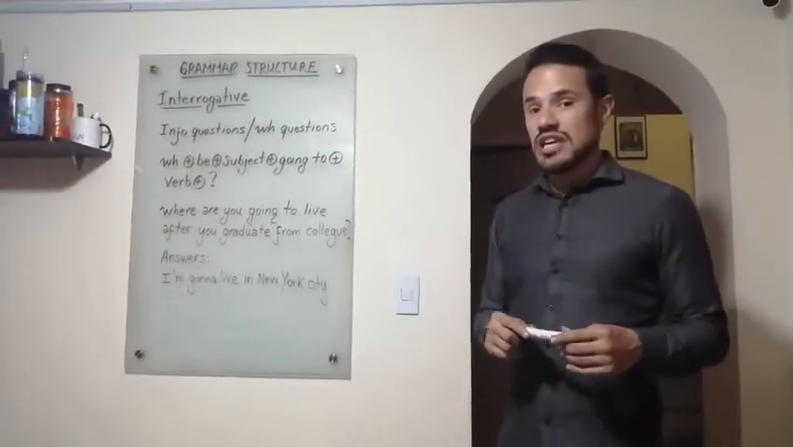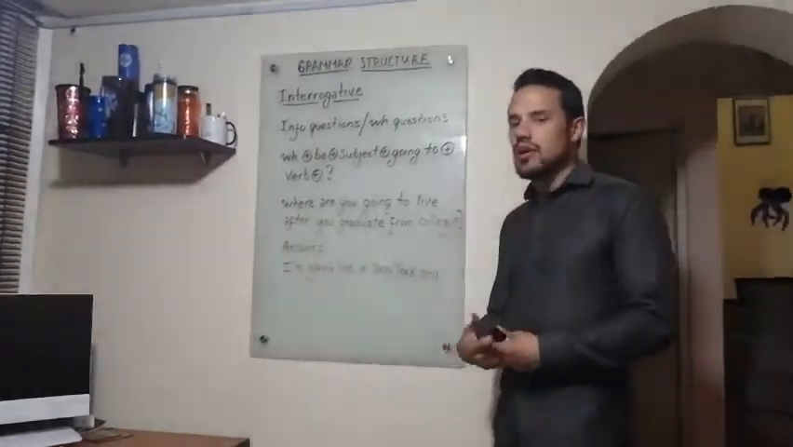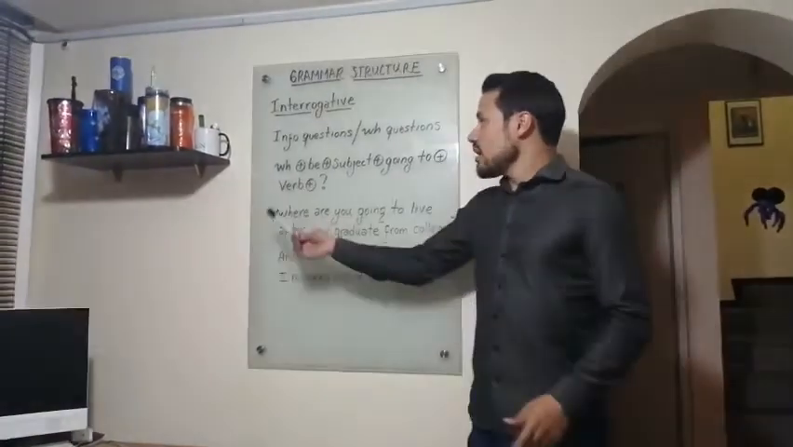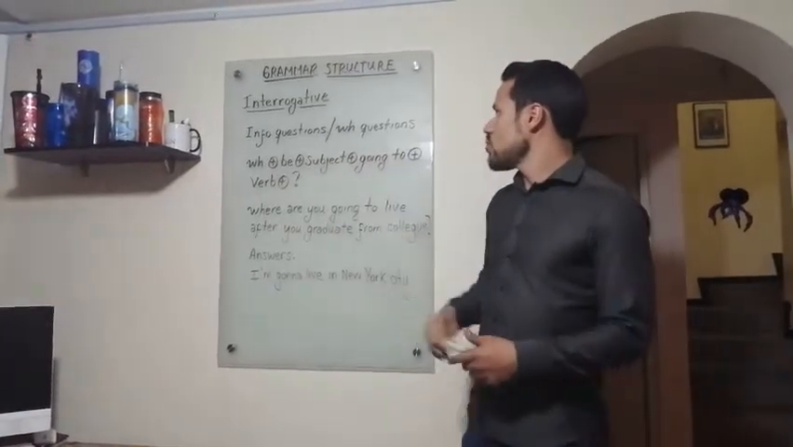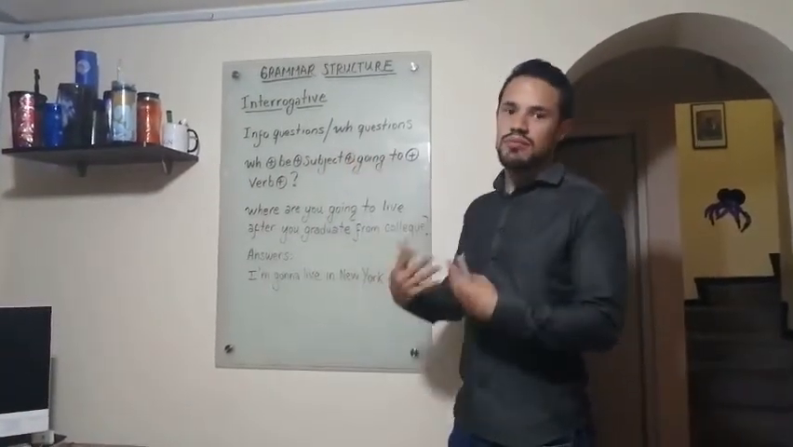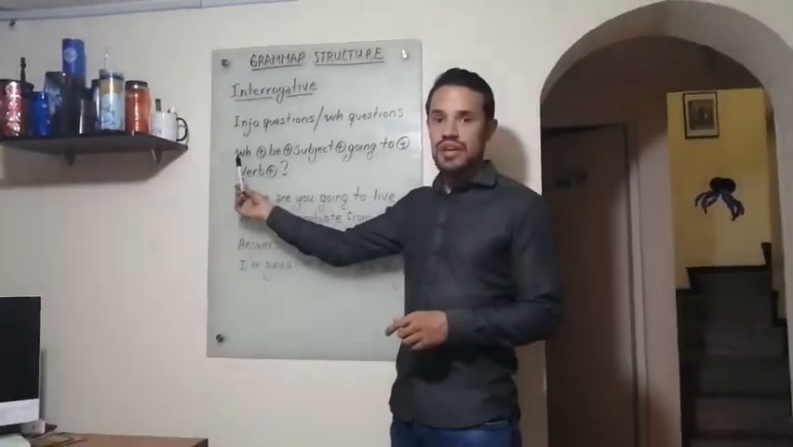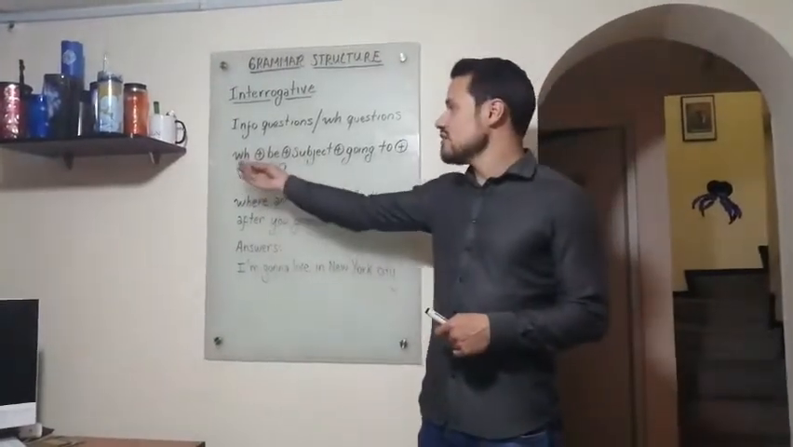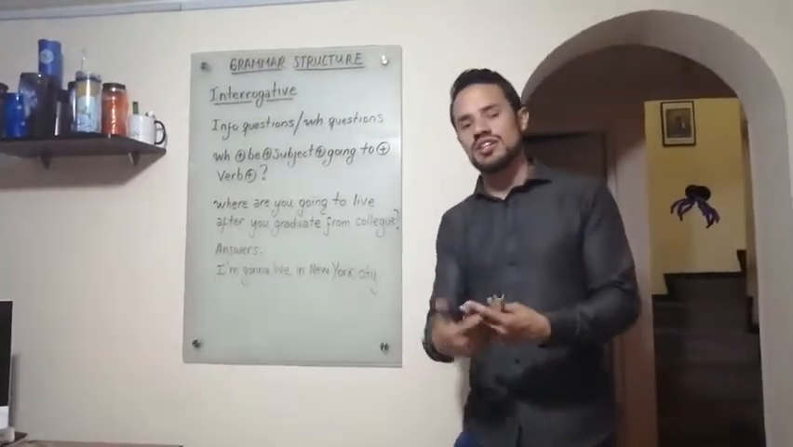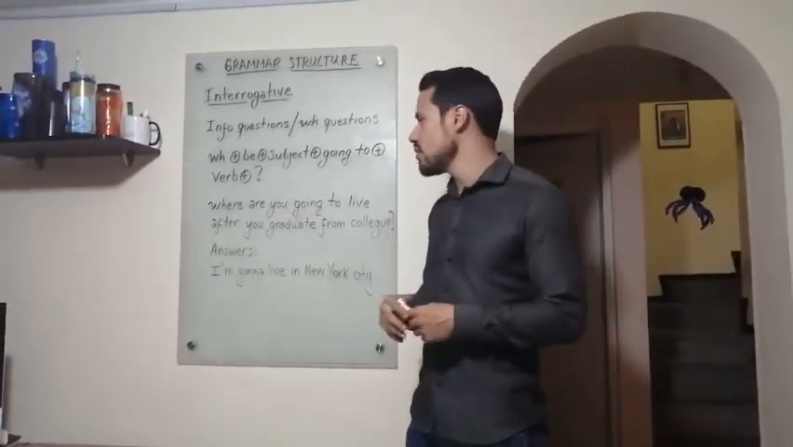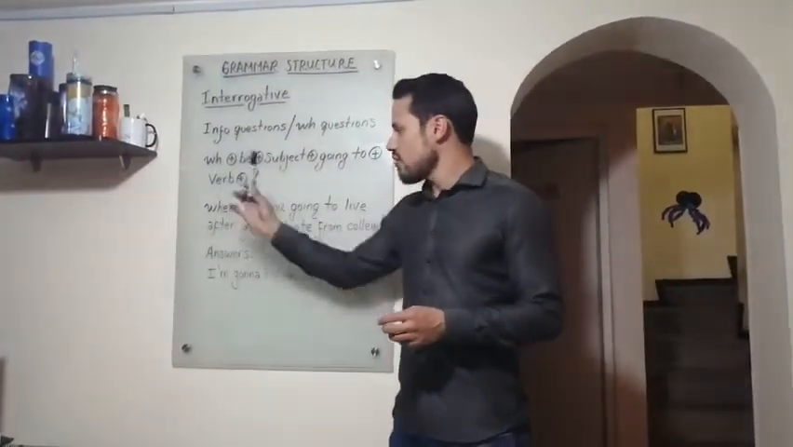Finally, it's time to take a look to the way we ask information questions using be going to. These type of questions are called information questions or WH questions. The second form is the most common. This is the formula. First, you need to start off with a WH word. This WH word is where, when, why, how, what, how long, what time, and so on. Then we have be, subject, be going to, and a verb.